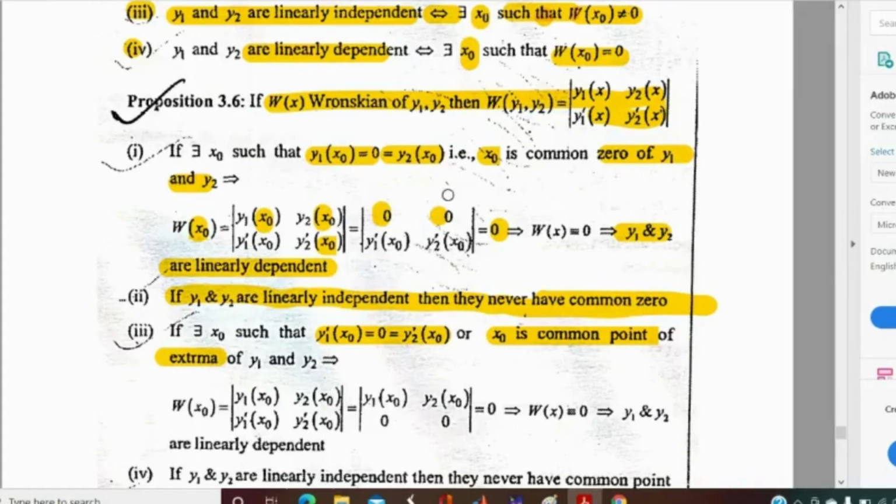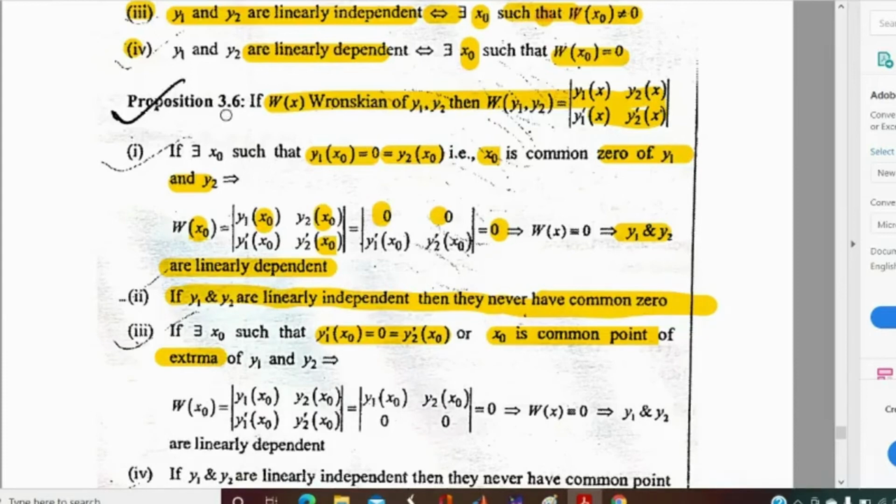Because when we try to find the maximum or minimum value, what do we do? We equate the first order derivative with 0, and then find the sign of the second order derivative to find the maximum or minimum, that is the extremum value of a function y(x).